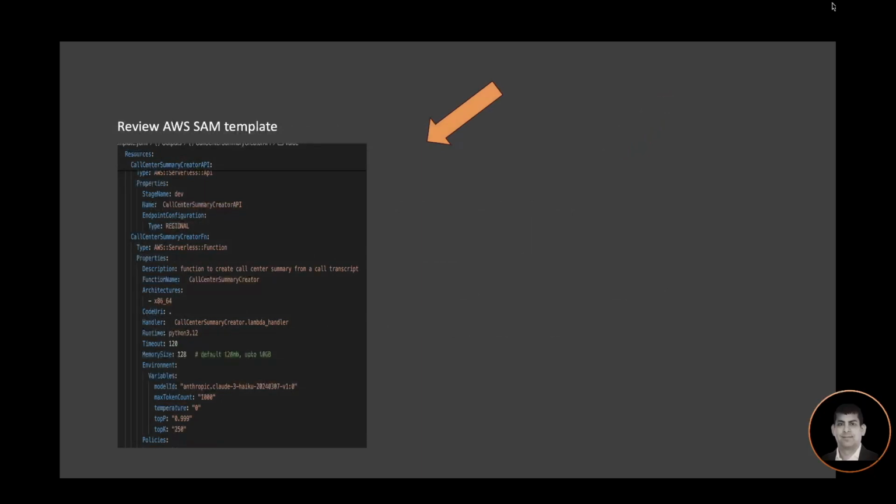Let's review our AWS SAM template. It's defining a few resources, namely a Lambda function that I have named call center summary creation function, and then there is a REST API resource, which is called call center summary creation API. There are other elements here which define the code URI, the timeout, the memory size, some environment variables that I would like to use, as well as the policies.